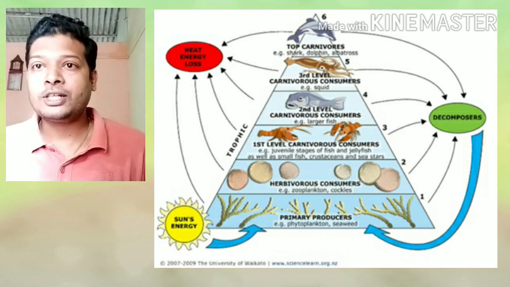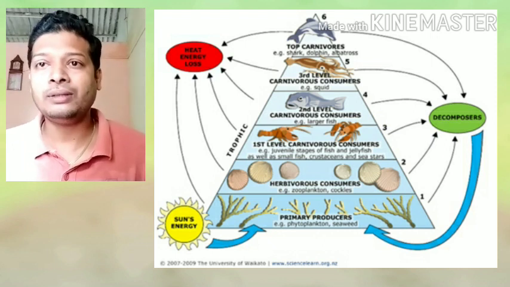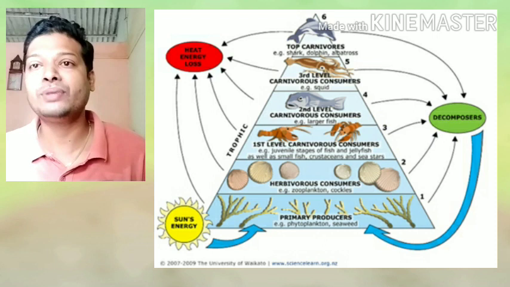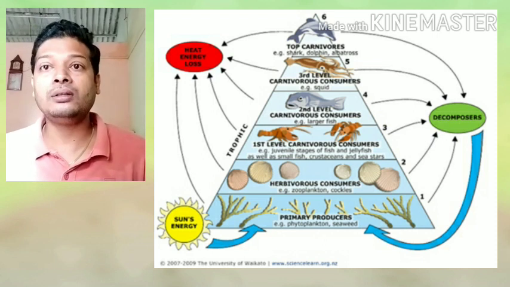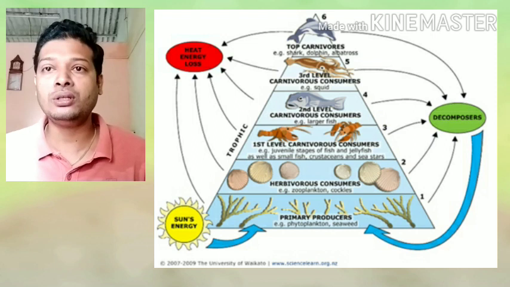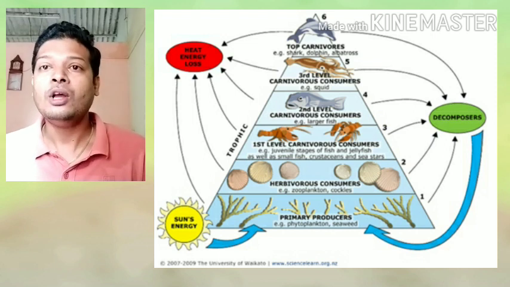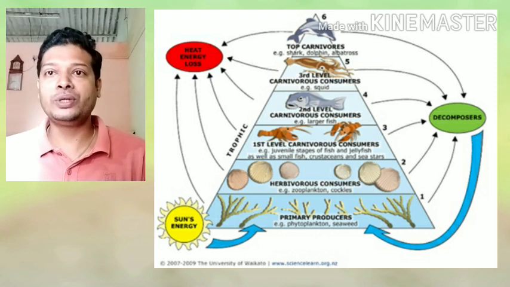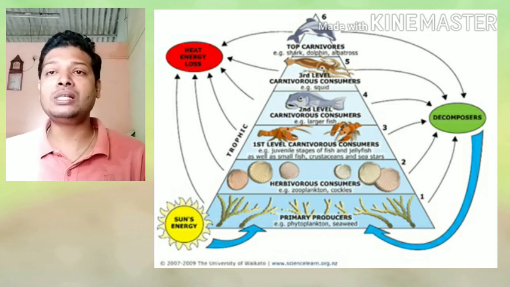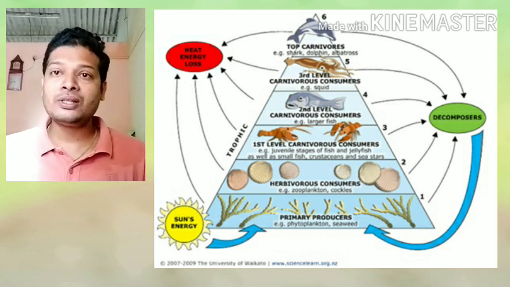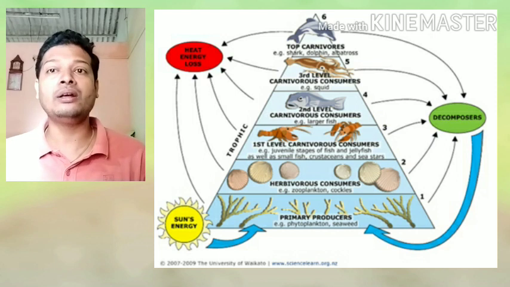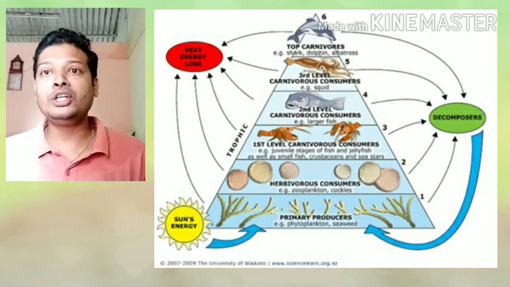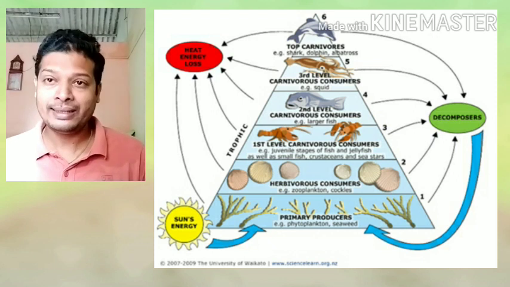Now in your textbook there is a give reason question that we are going to discuss in detail about the same thing, energy pyramid and the pyramid of nutrients. The question states that flow of energy is unidirectional and flow of nutrients is cyclic. So what do you understand by this? Flow of nutrients and flow of energy. Now understand that nutrients are different and energy is different. We gain the nutrients from other organisms or from plants for generating energy.